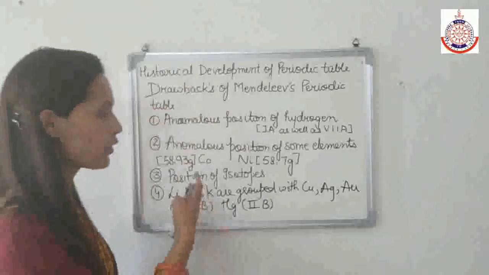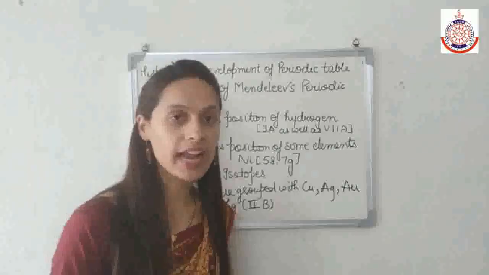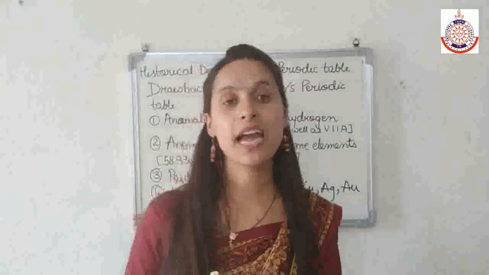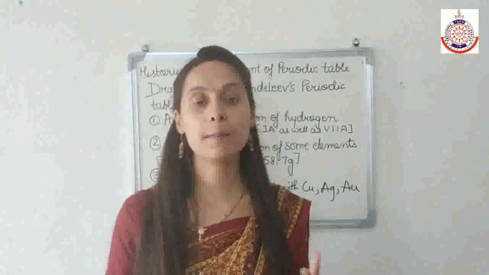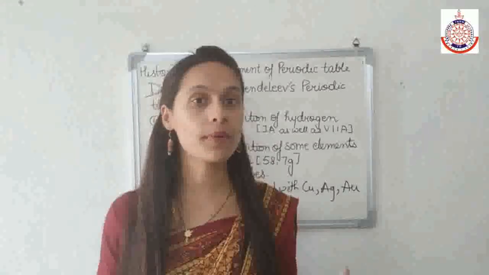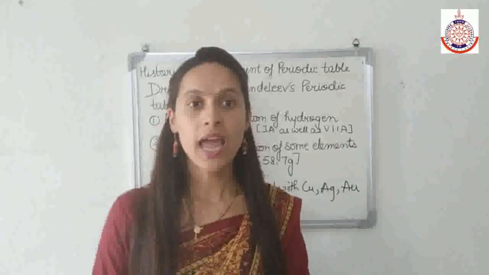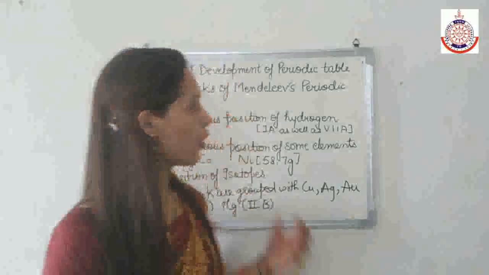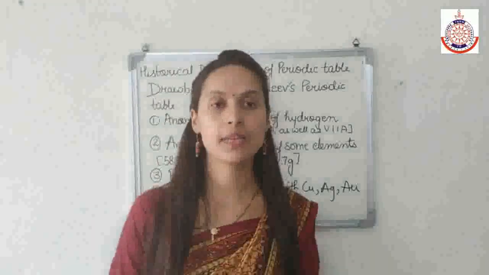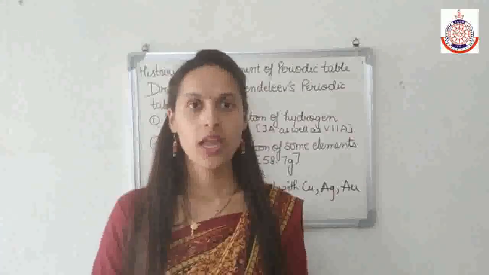So this one is the fourth drawback of the Mendeleev periodic table, that some elements which are entirely different from each other are placed in a similar group, whereas some elements which have the same properties are placed in different groups. And the fifth drawback of the Mendeleev periodic table is the position of the elements of the 8th group.